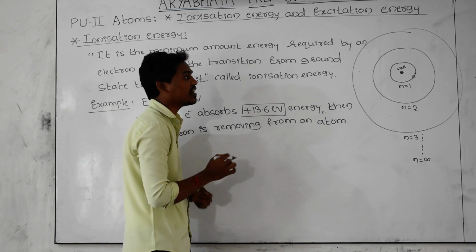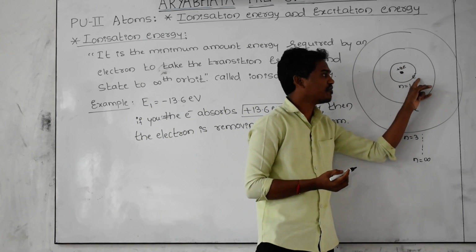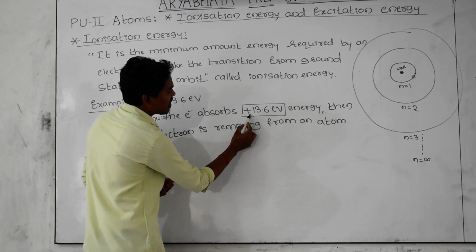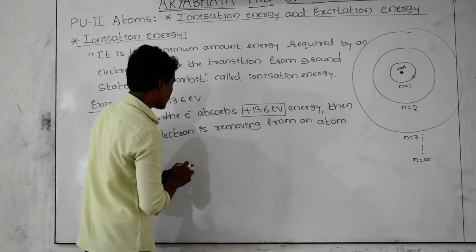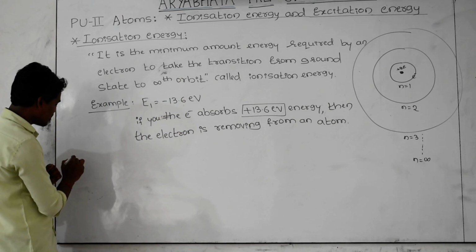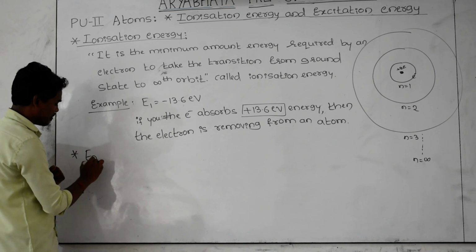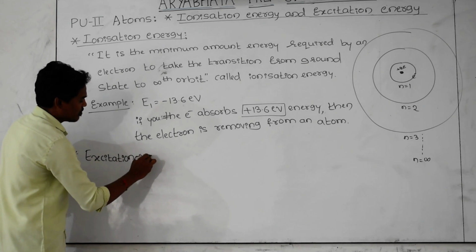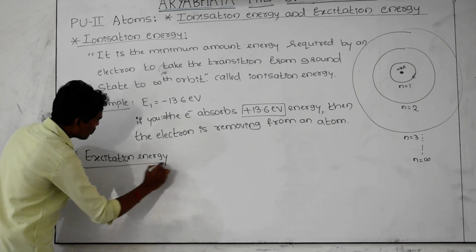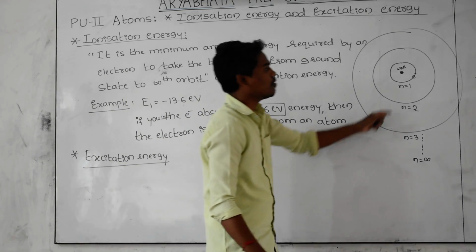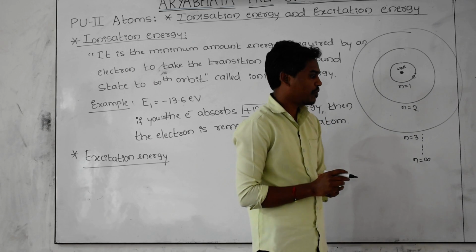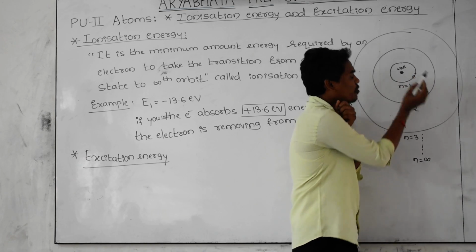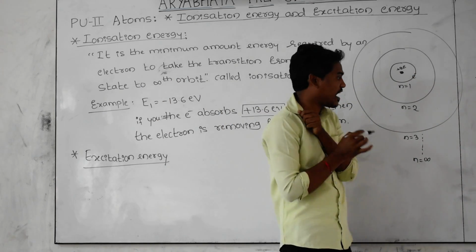This is the ionization energy required by the electron which is present in the first orbit to come out from the atom. Then what is the amount of energy, that is ionization energy, required by the electron? That is 13.6 electron volt. And next, similarly, another term is there, that is excitation energy. What do you mean by excitation energy? This is also energy required by the electron to take the transition from ground state to the next higher state. For example, the amount of energy required by the electron to come out from ground state to infinity state is called the ionization energy.